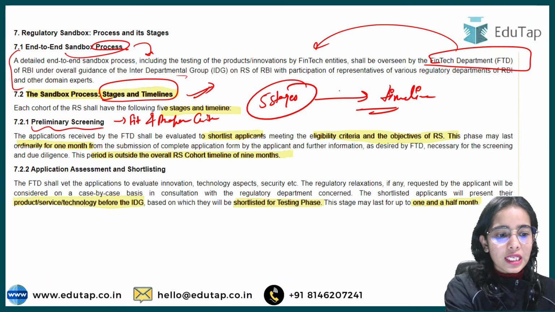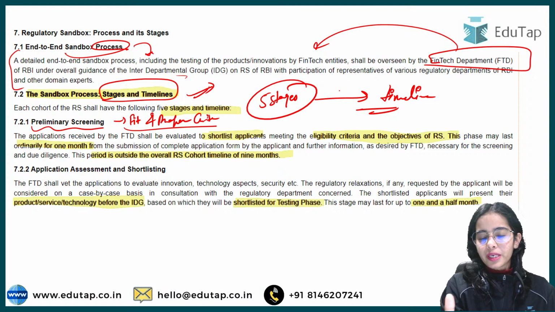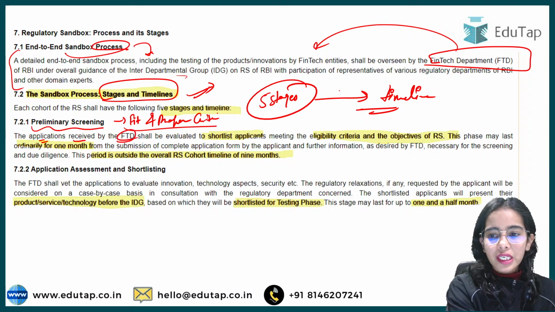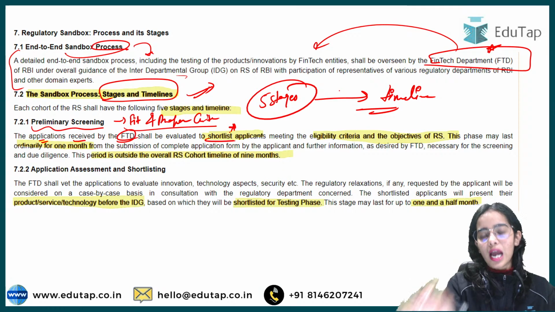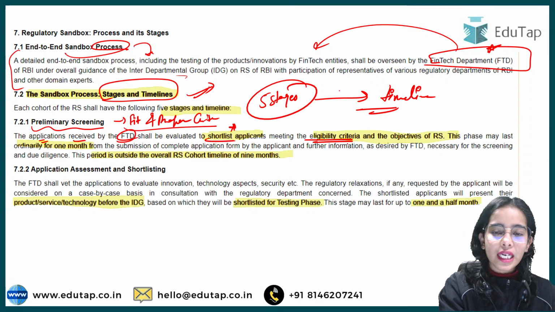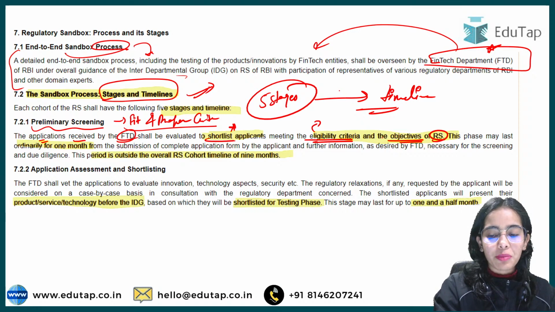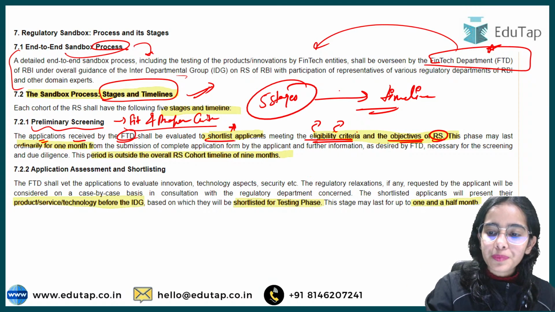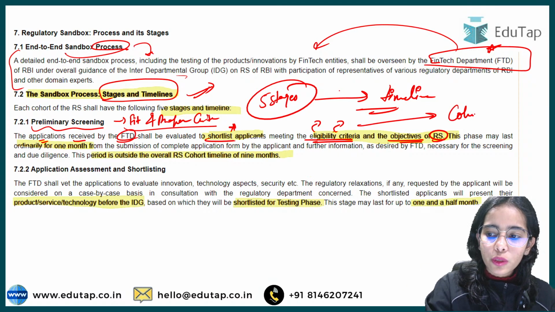So preliminary screening will happen on the fit and proper criteria, to decide whether this company should be taken into the regulatory sandbox or not. The applications received by the fintech department shall be evaluated to shortlist the applicants meeting the eligibility criteria. Are they fit and proper or not? And whether the objective of the regulatory sandbox, as well as the application they are providing, is in line with this particular cohort, the theme of the cohort, or not.